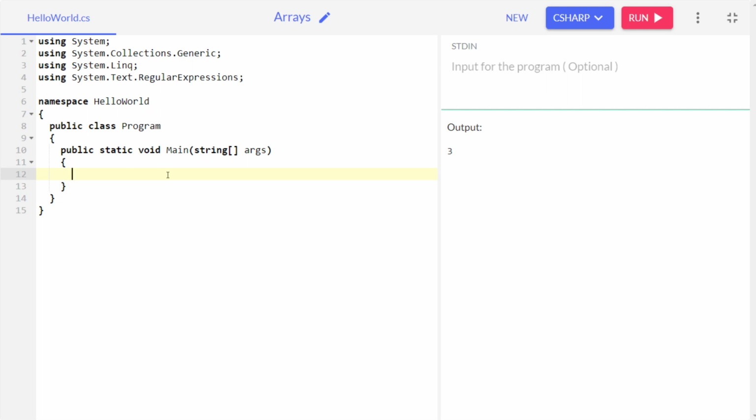Whenever you declare a variable, how do you do that? You can say int val equals 12. You declare a variable like that. Now, when creating an array, make sure that you don't miss the square brackets. You have to put the square brackets after int.